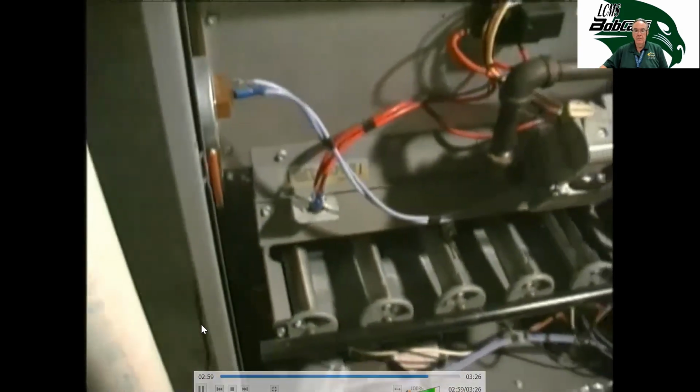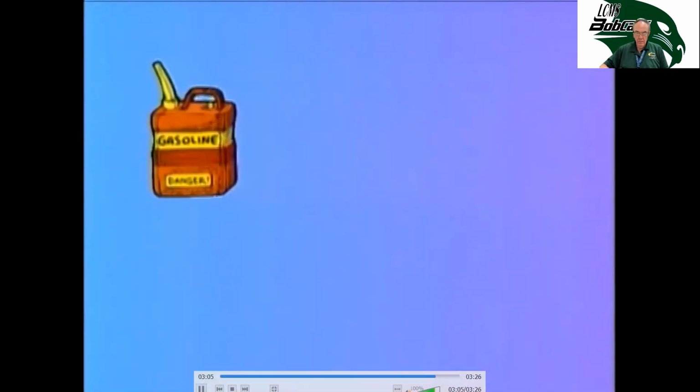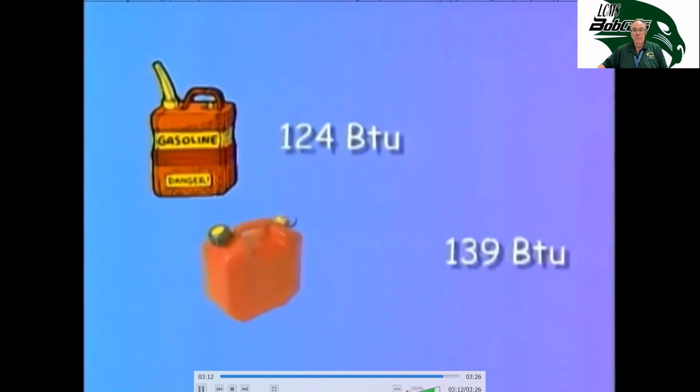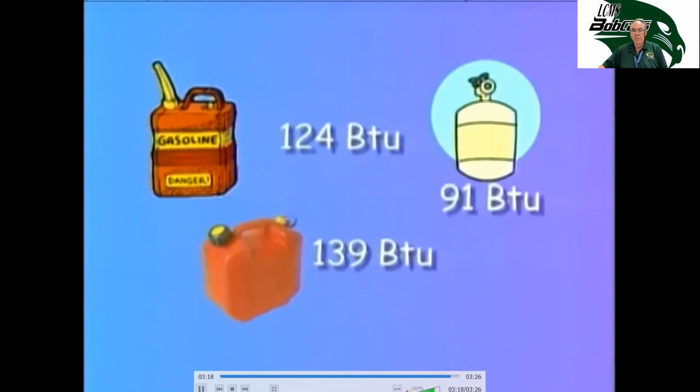The BTU is primarily used in the United States, as the joule is used throughout the rest of the world. Both the joule and BTU can be used to compare the energy output of various fuels. For instance, a gallon of gasoline equals 124 BTUs. A gallon of diesel fuel equals 139 BTUs. 1 gallon of propane equals 91 BTUs. Prices can be determined for each of those fuels, and then the most efficient fuel can be determined.